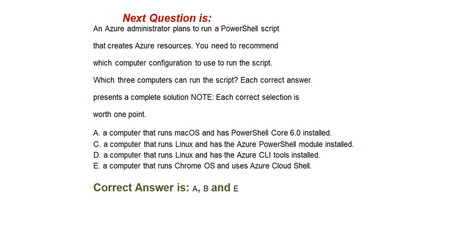Option C, a computer that runs Linux and has the Azure CLI tools installed. Option E, a computer that runs Chrome OS and uses Azure Cloud Shell. Correct answer is option A, B, and E. A computer that runs Mac OS and has PowerShell Core 6.0 installed. A computer that runs Linux and has the Azure PowerShell module installed. And a computer that runs Chrome OS and uses Azure Cloud Shell.